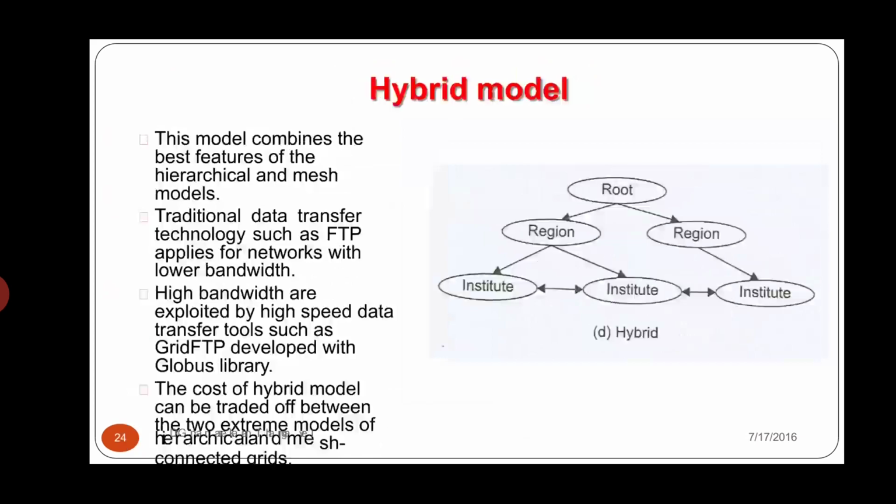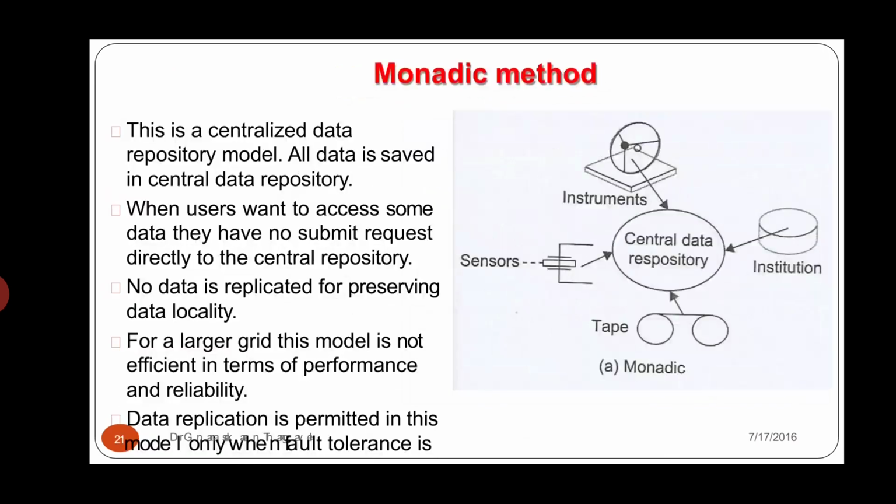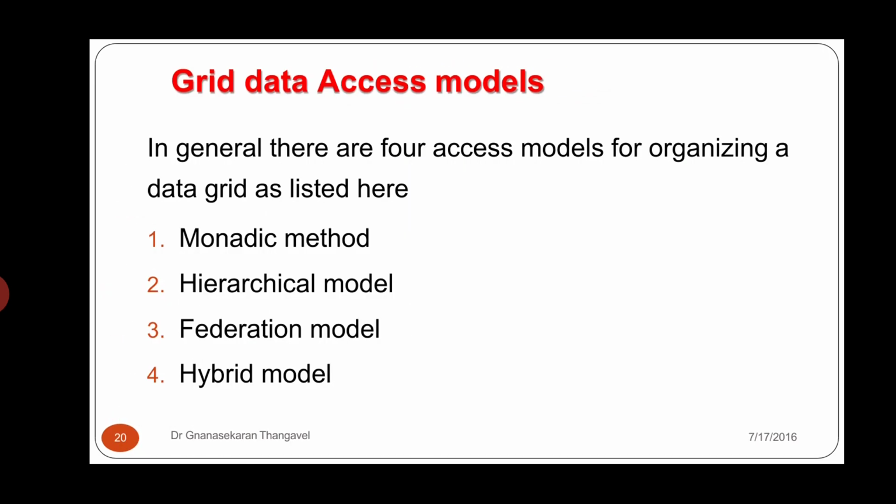It is developed with the Globus library. So the cost of the hybrid model can be a trade-off between the two extreme models, hierarchical and mesh connected grids. This is the concept of the hybrid model. We have seen the data intensive grid access models.